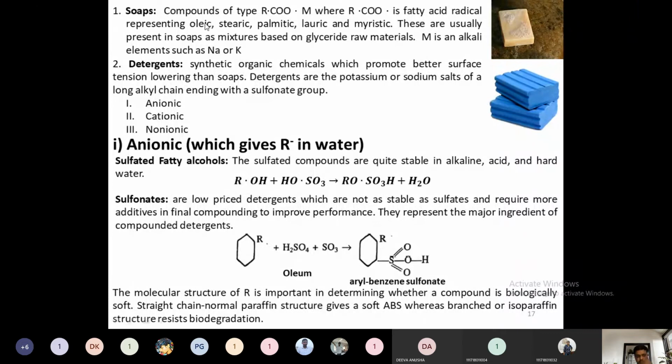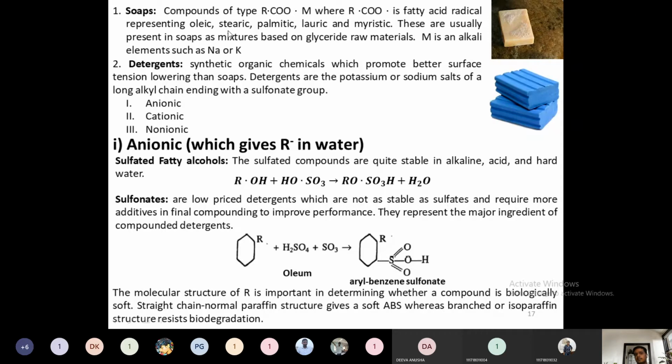For example, with groundnut oil, the oleic acid composition will be very high, and palmitic also will be very high. So this RCOO may be palmitic or oleic, depending on that particular type of oil.